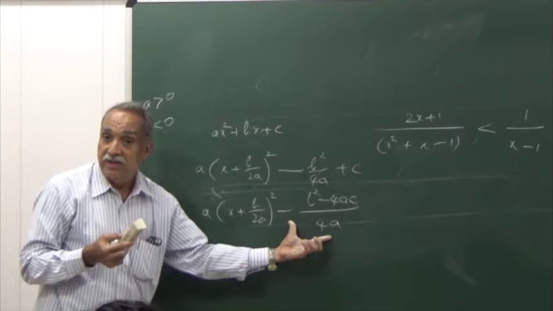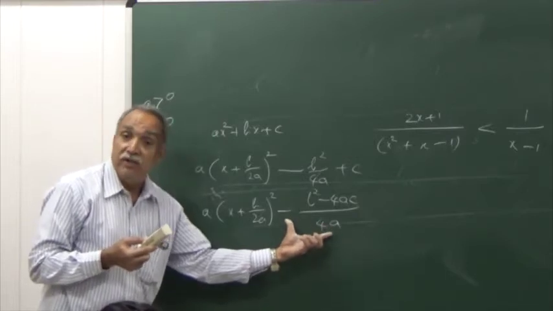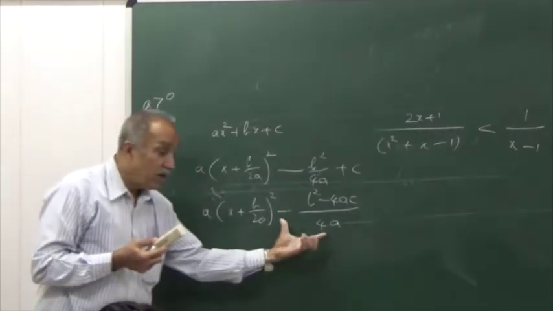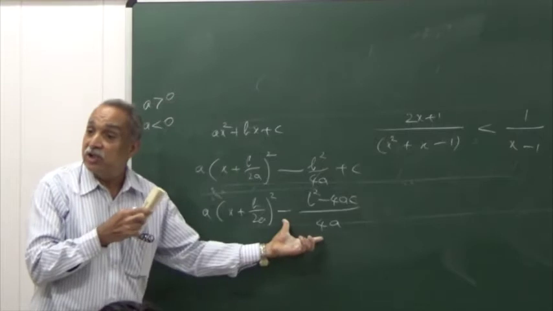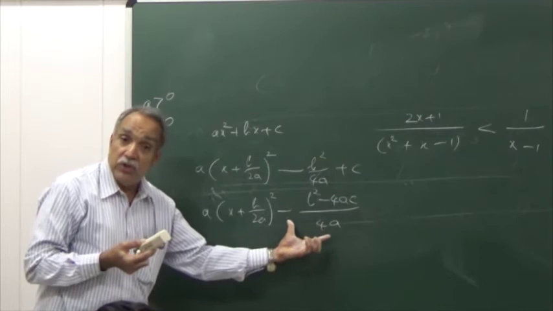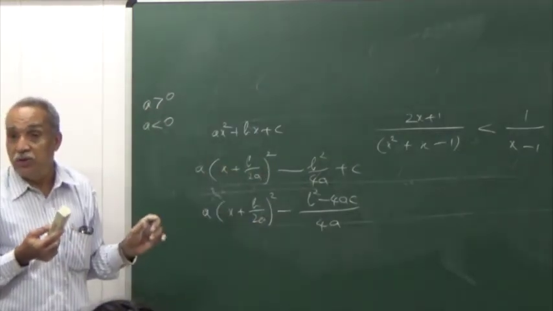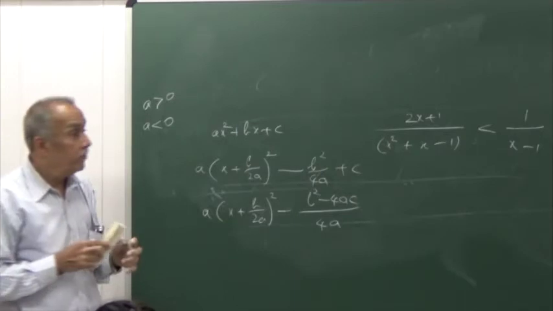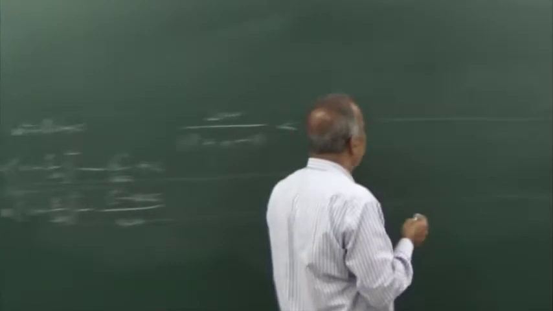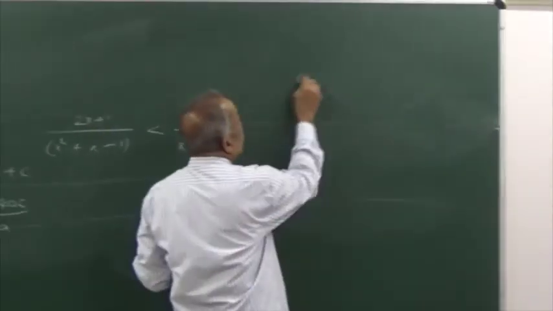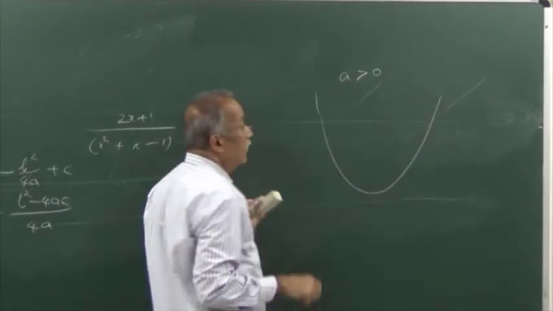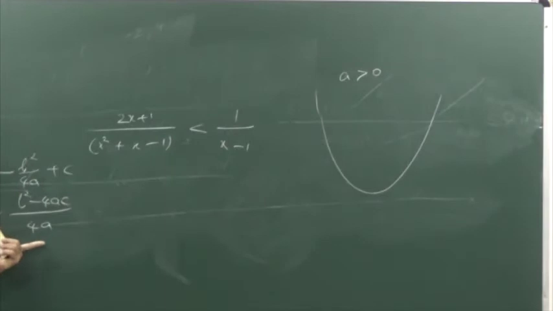Agreed? Yes. If this highest value is negative, the expression will always be negative. If this highest value is positive, the expression will be partly positive, partly negative. If it is 0, the expression will always be less than or equal to 0. When you draw the graph, it will look like this. When a is positive, this is the least value.